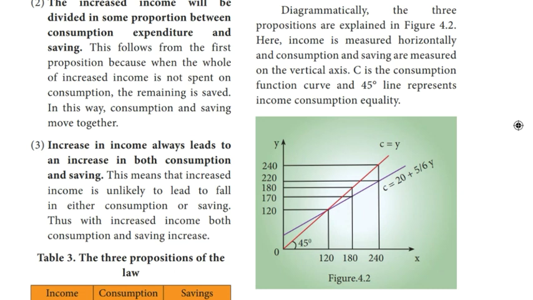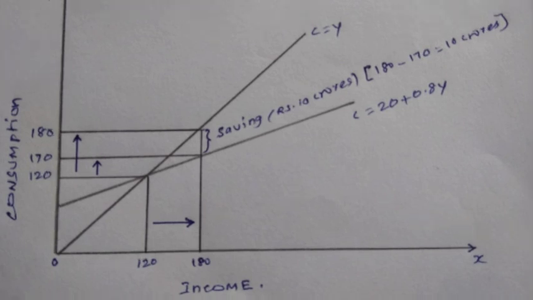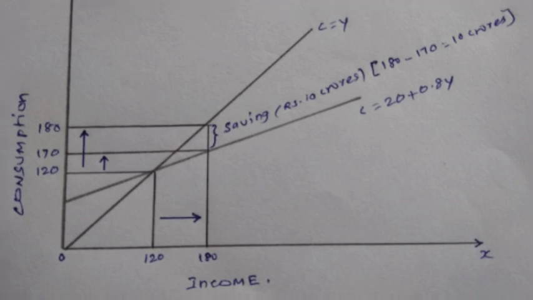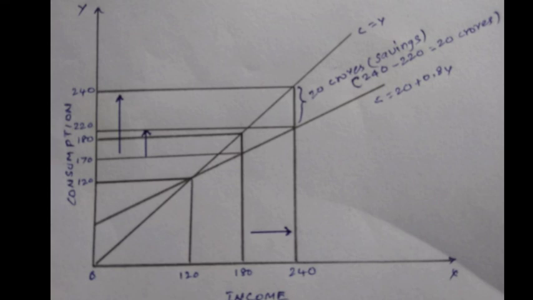Diagrammatically, the three propositions are explained in figure 4.2. Here, income is measured horizontally and consumption and savings are measured on the vertical axis. C is the consumption function curve and a 45-degree line represents income-consumption equality. This diagram explains the three propositions of Keynes' psychological law of consumption. So, first proposition, see the diagram. When income increases from 120 to 180 crores, consumption also increases from 120 to 170 crores. But the increase in consumption is less than the increase in income. 10 is saved. Please take the page number 58.